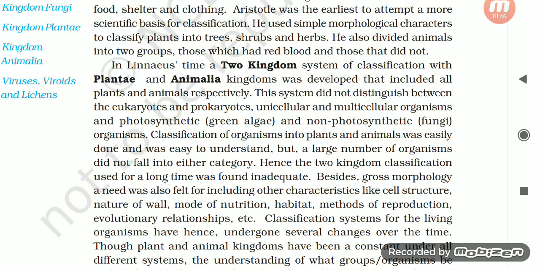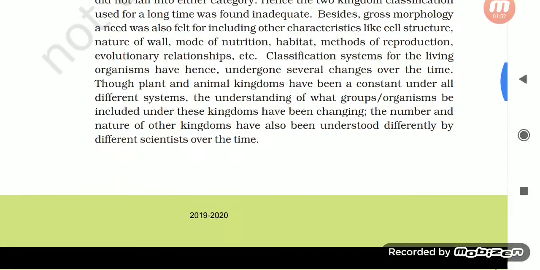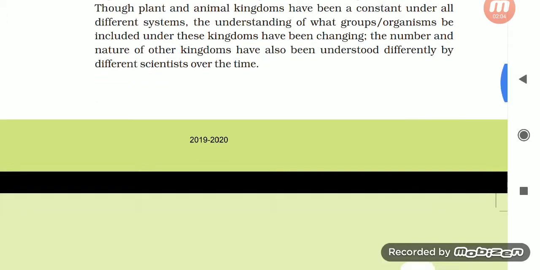Though plant and animal kingdoms have been a constant under all different systems, the understanding of what groups of organisms be included under these kingdoms have been changing. The number and the nature of other kingdoms have also been understood differently by different scientists over the time.